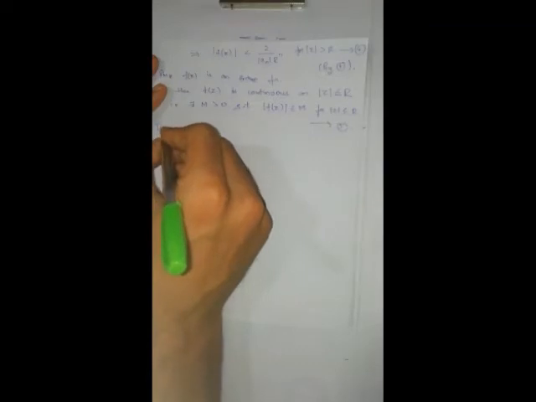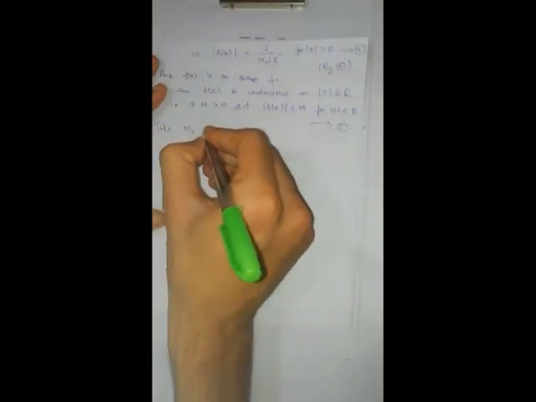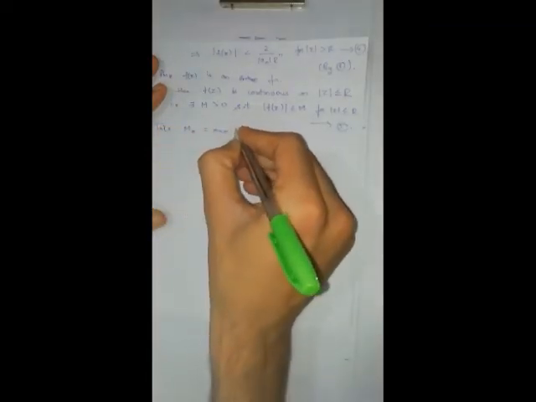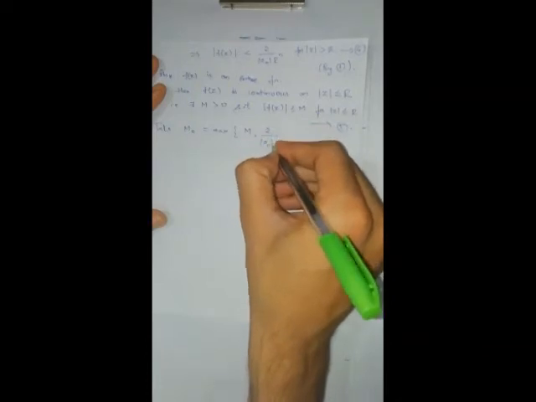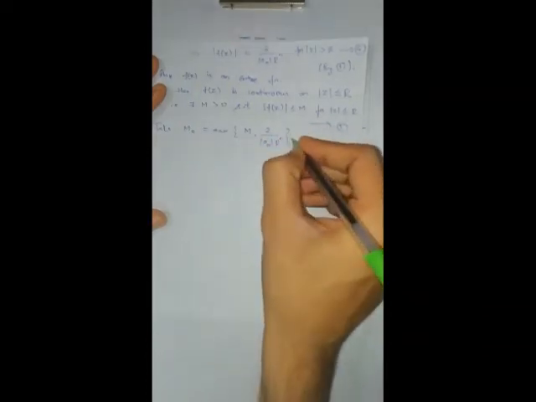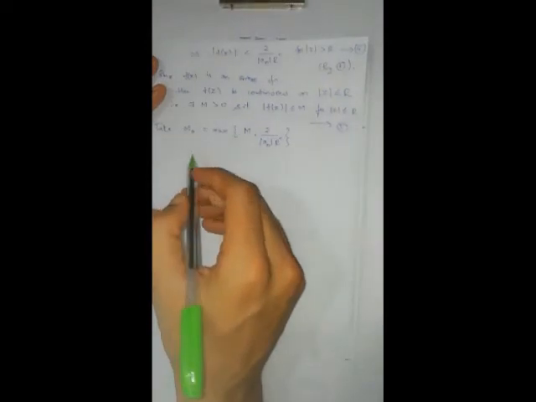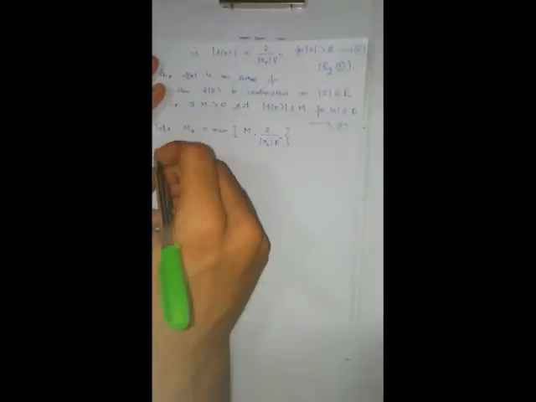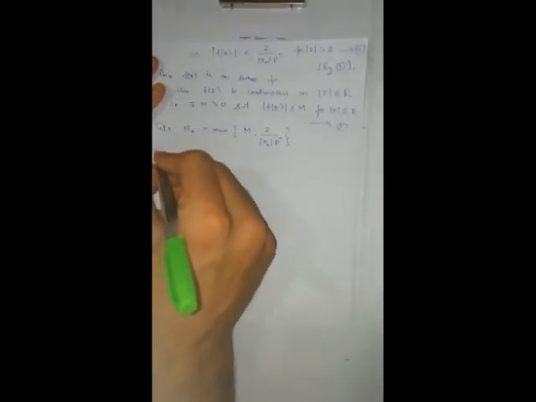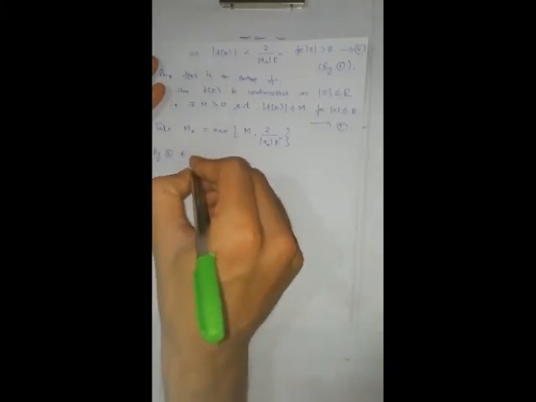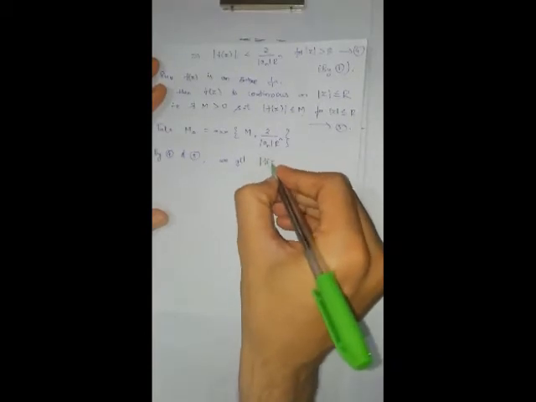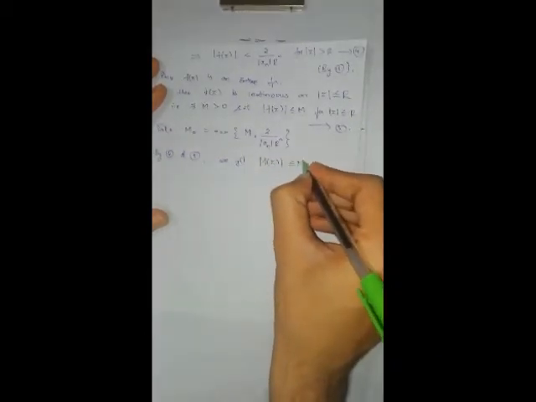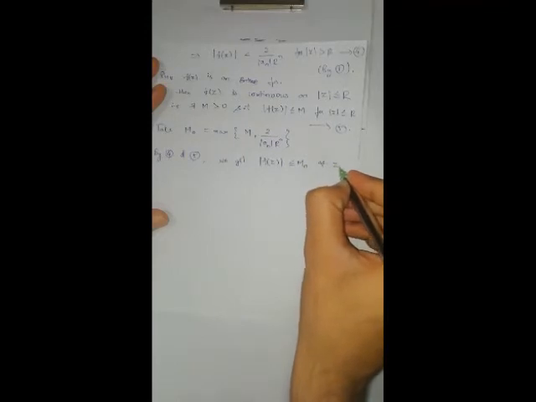Take capital M naught as maximum of M comma 2 by modulus of a n into r to the power of n. Then from equation number 4 and 5, we get modulus of f of z is less than or equal to capital M naught for all z.